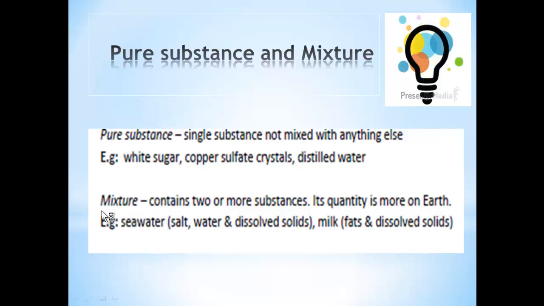What is a mixture? A mixture basically contains two or more substances. Its quantity is more on earth, such as seawater, which is a mixture of salt, water and dissolved solids. Milk is a mixture of fats and dissolved solids.